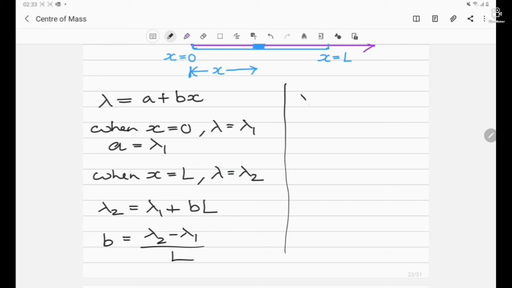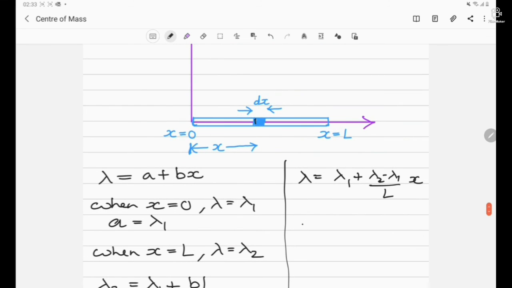Now we can say that the value of lambda is lambda 1 plus (lambda 2 minus lambda 1) over L, into x. So this is how the mass density is varying. We have found the values of a and b also. Now let's find the value of dm. Obviously we have considered a differential part, as we did in the last question of the rod, and the distance of the differential part is, say, x from the origin.